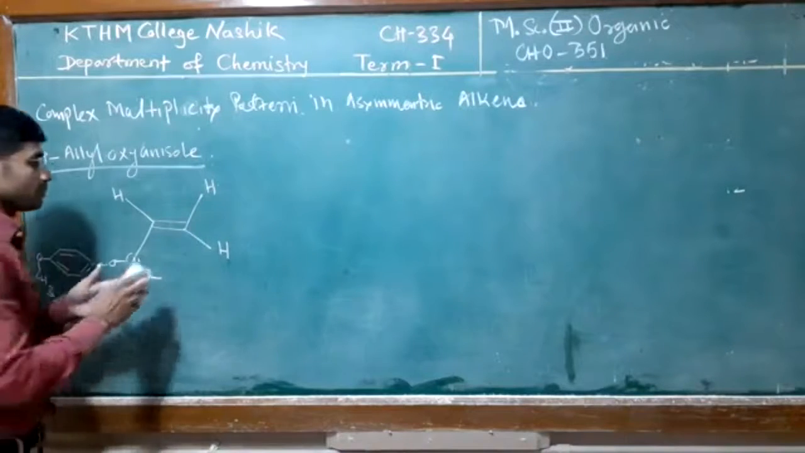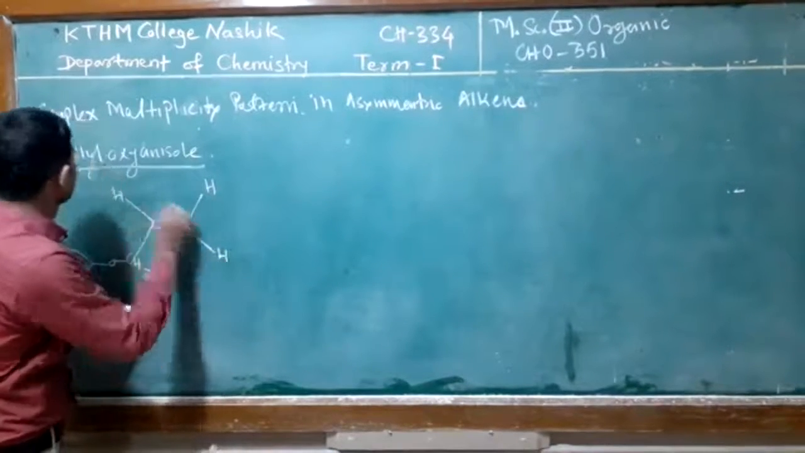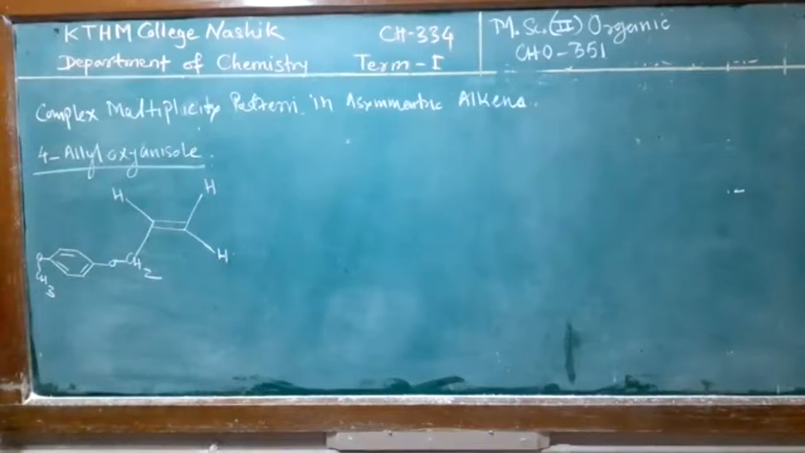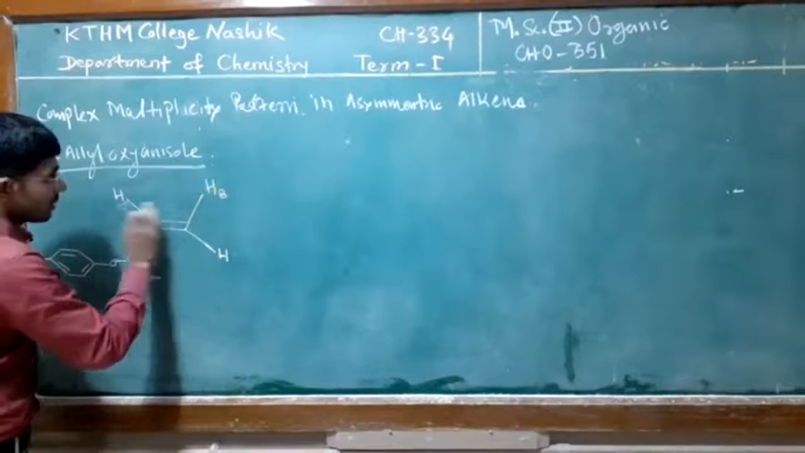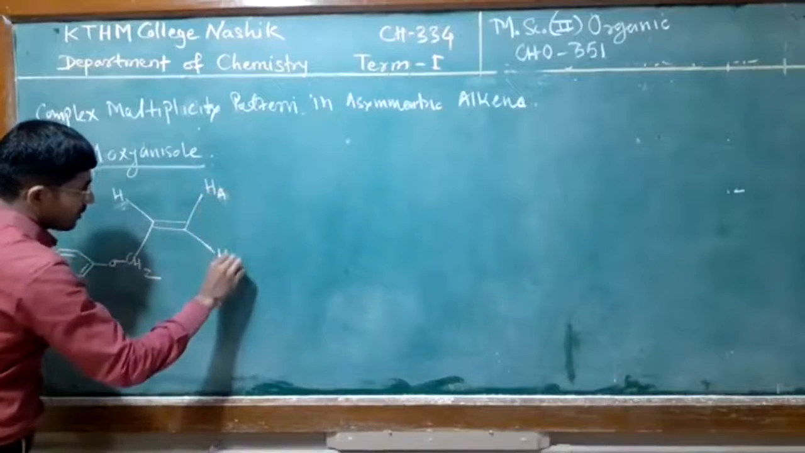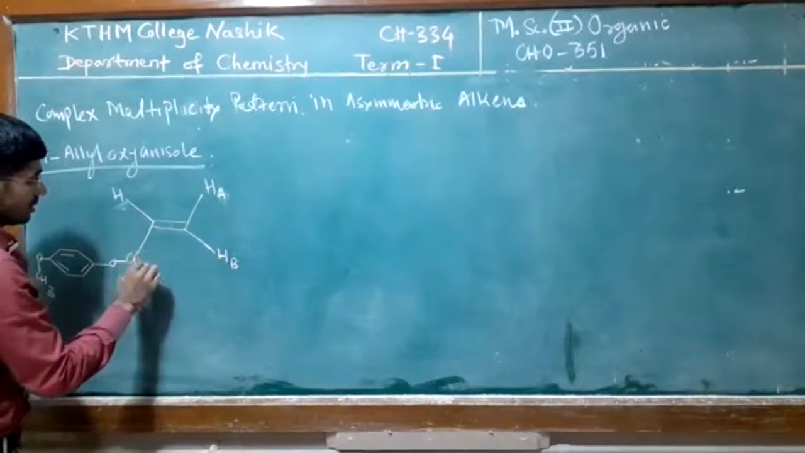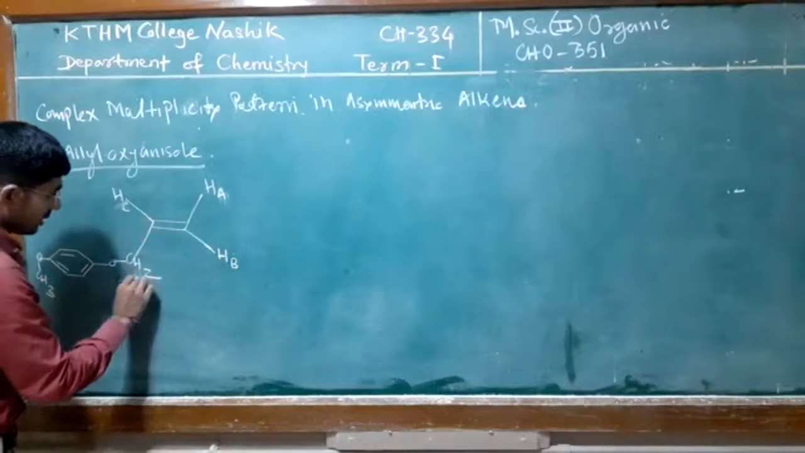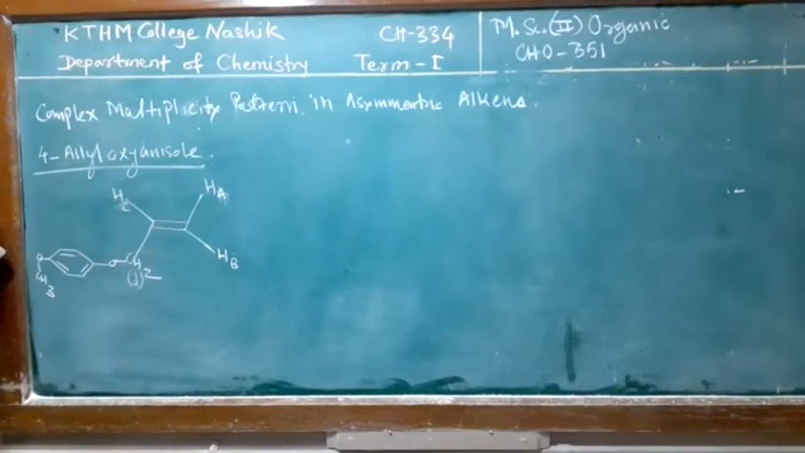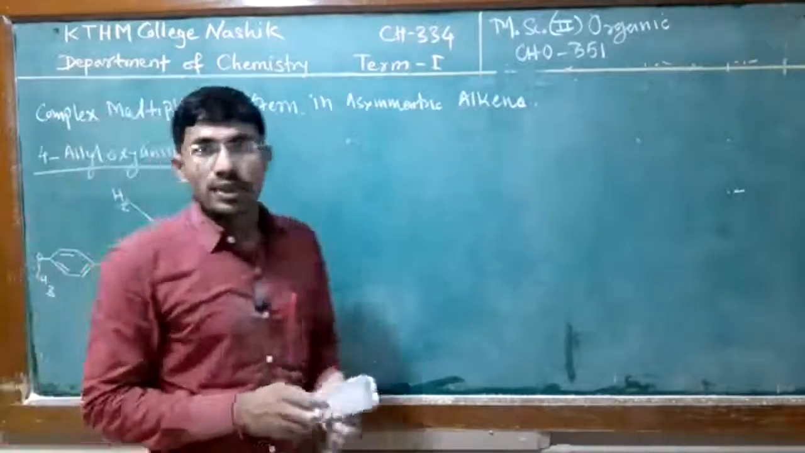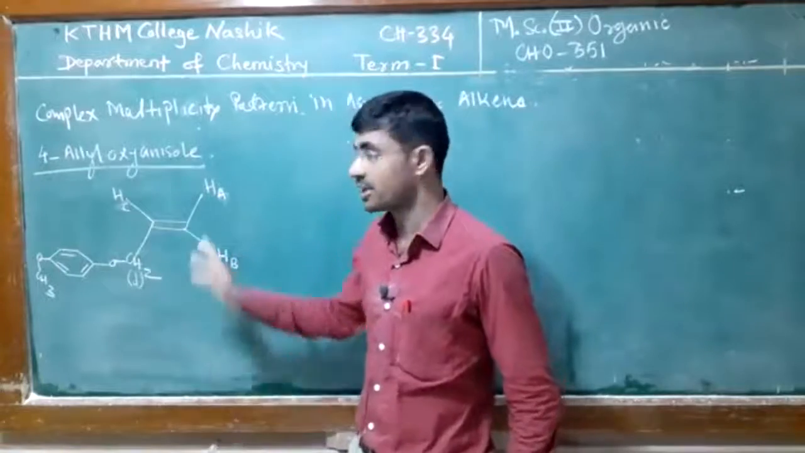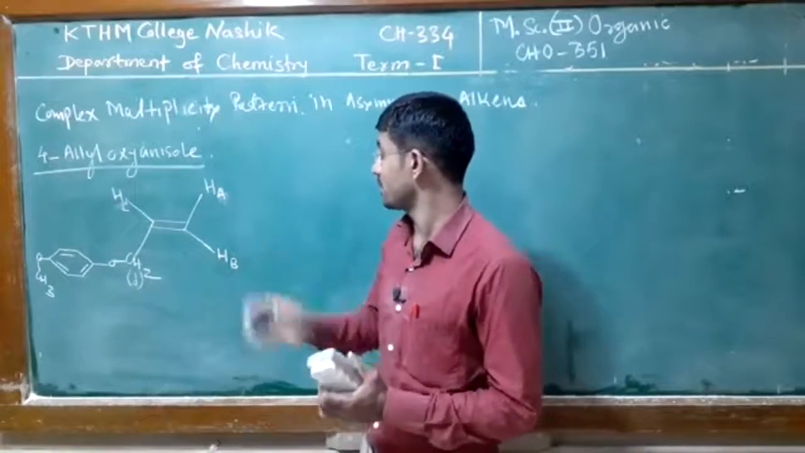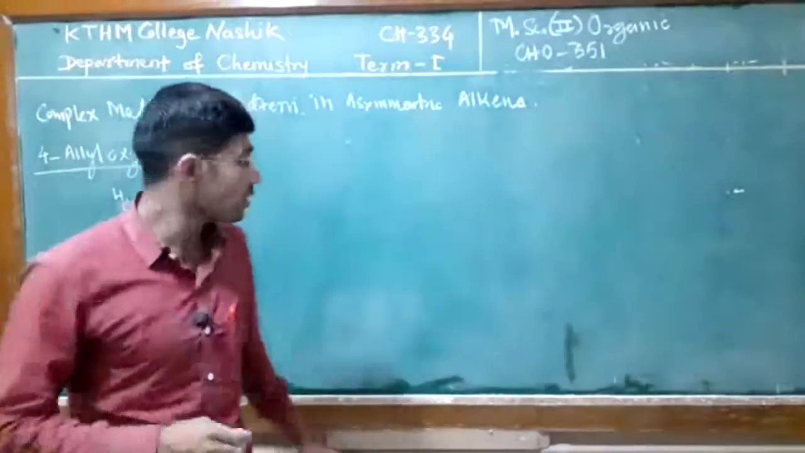So this is the structure of this 4-allyloxy anisole compound. In this compound there are 3 vinyl protons: Ha, Hb, Hc and Hd, like this. Our main interest here is these vinyl protons, how they are split and how they show the complex multiplicity pattern.